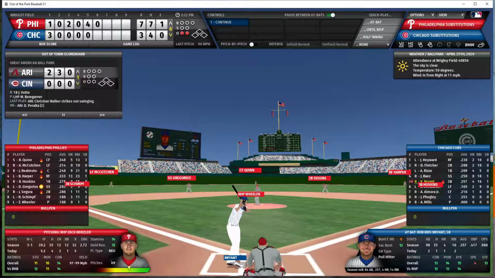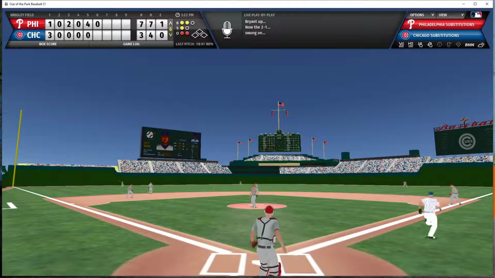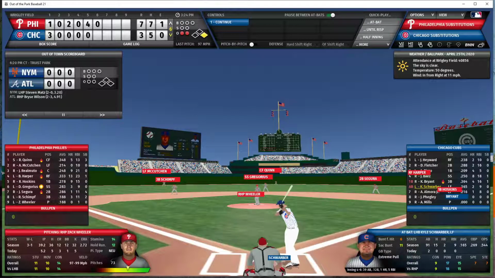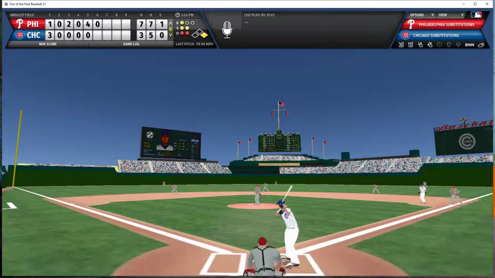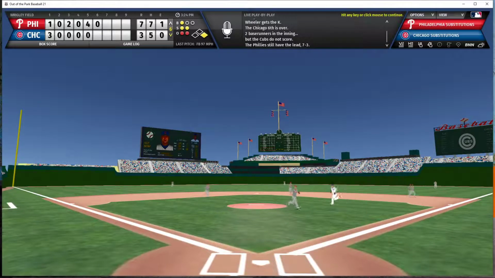Bryant now the batter with nobody on and 2 out. 2-1 count to Bryant. Bryant smacks it into left field. That's going to drop in front of McCutchen for a base hit. Well, the Cubs have another base runner now. Bryant is on first with 2 outs, and Schwarber is the next batter. 1-2 count to Schwarber. Swing and a miss, strike 3. And Schwarber is retired for the 3rd out.